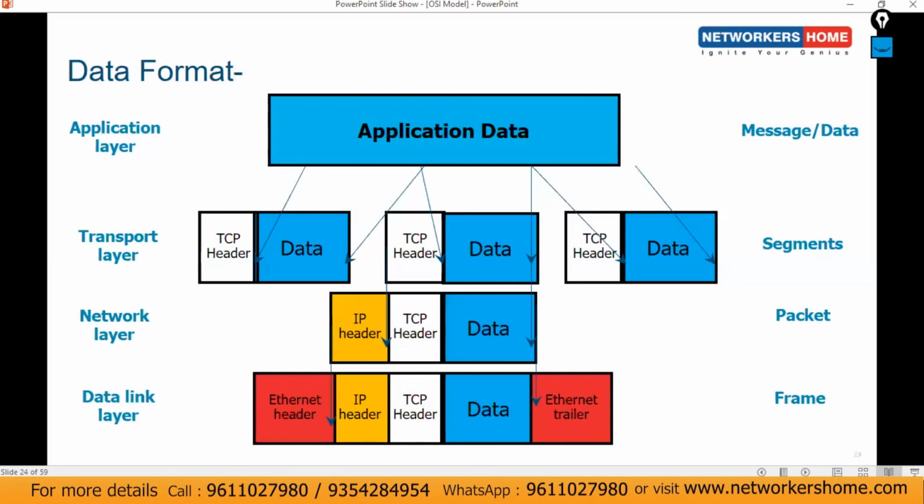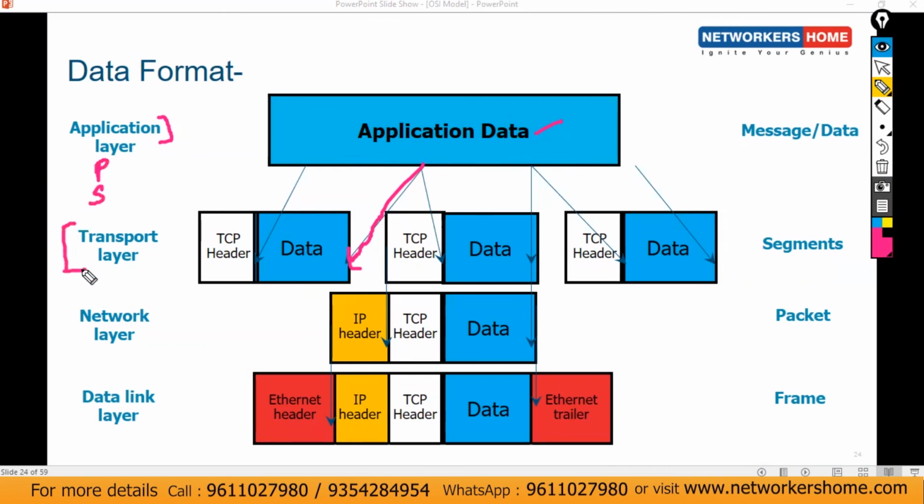So what is the data format here? You can see application data, which is the message on your application layer. Further, this application data comes to your transport layer, through application, then presentation, and then session. Once it reaches the transport layer, that data will be divided. If you want to send this huge data, it is not going to be sent in a single packet. It will be divided into different packets, because your MTU size is 1500 bytes. So data will be divided as per the MTU, into small chunks.